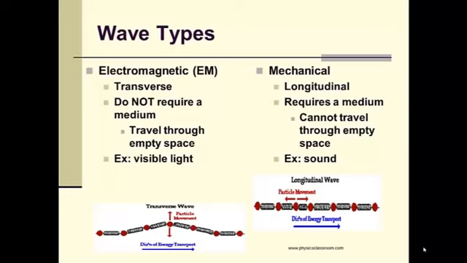There are two types of waves. We'll talk about electromagnetic, EM waves, and mechanical waves. The biggest difference in the two is particle motion and the fact that electromagnetic waves can travel through empty space, a vacuum, whereas mechanical waves must have a medium and cannot transfer through empty space. An example of an electromagnetic wave is visible light, and a mechanical wave is a sound wave.